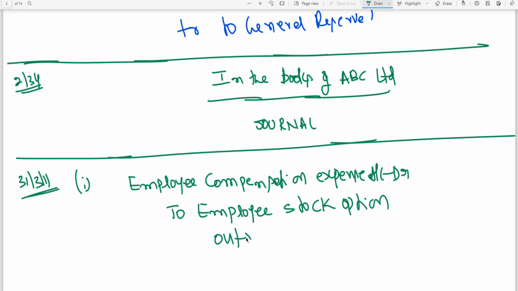I told you this employee stock option outstanding account will be credited when the number of stock options are subscribed by the employees. In simple words, getting the shares is called stock option. Getting the equity, the share capital, getting the shares is nothing but stock option. Employee compensation expense account debit, to employee stock option outstanding account.